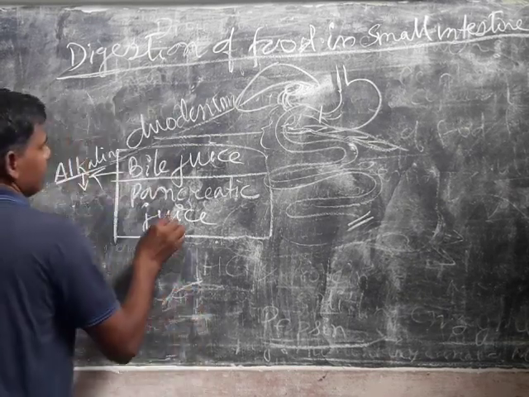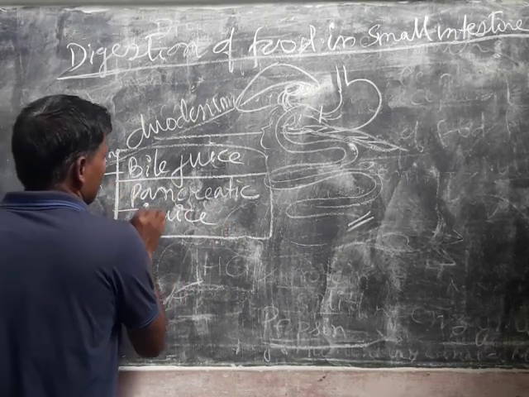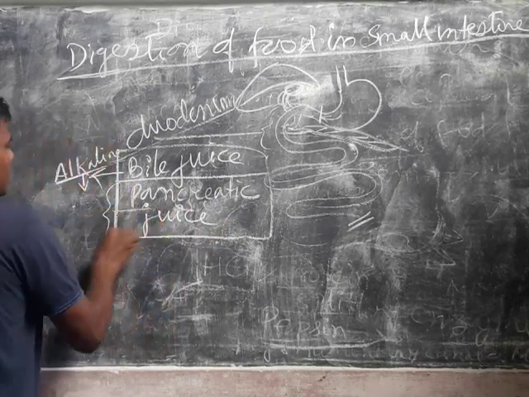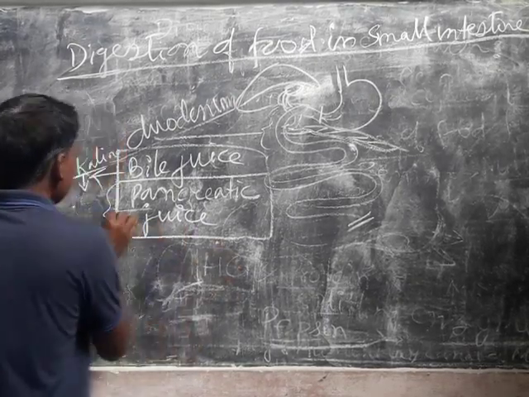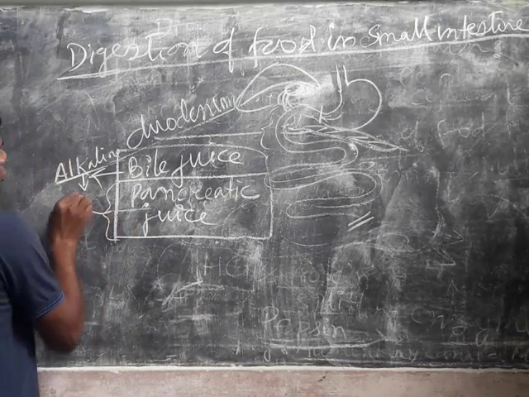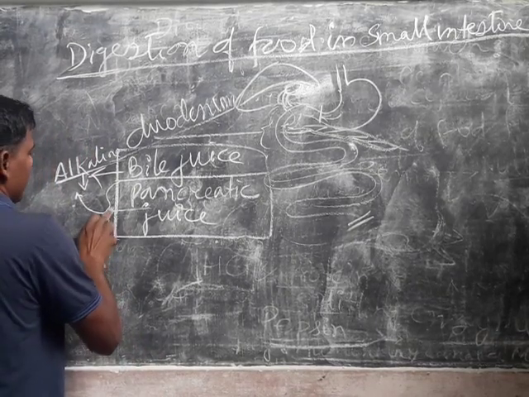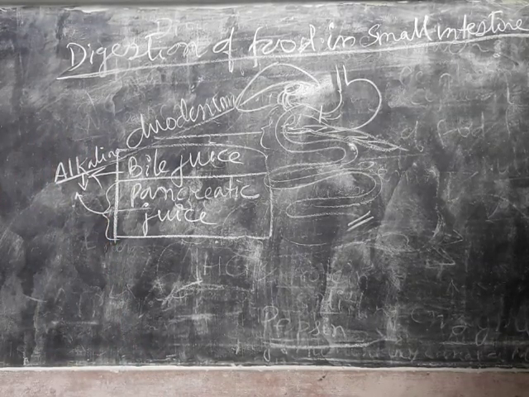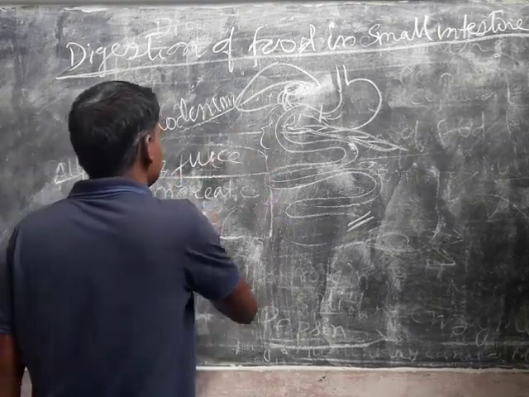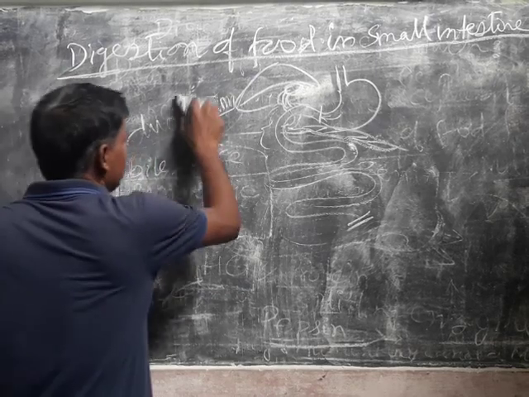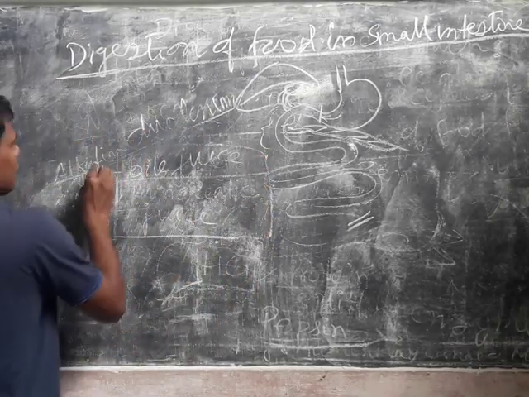Then pancreatic juice contains several enzymes which act only on alkaline or neutral food. Here, enzymes present in pancreatic juice.